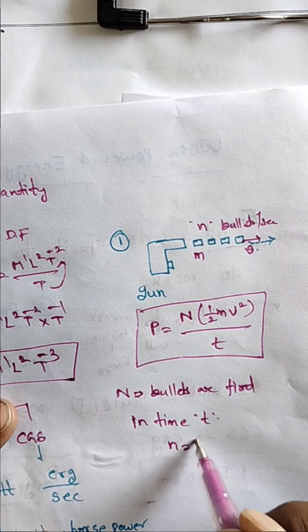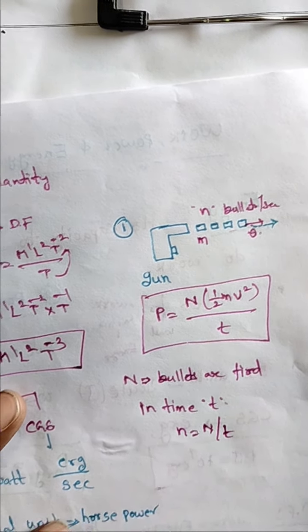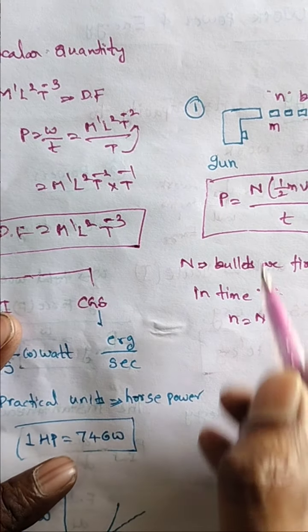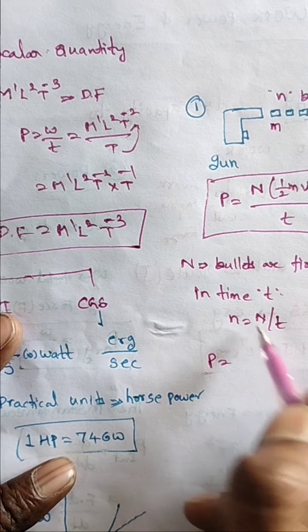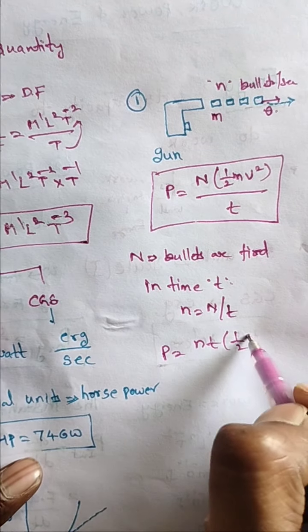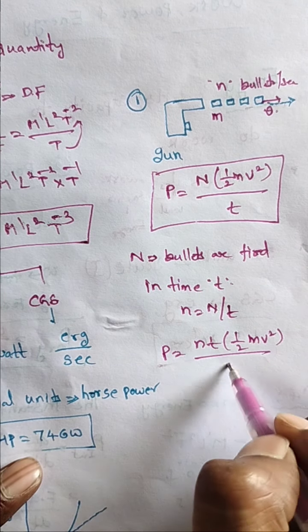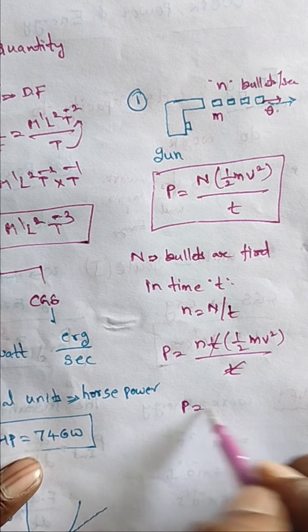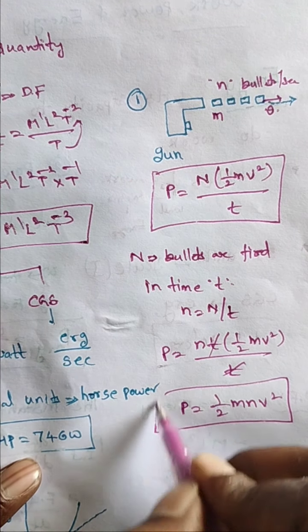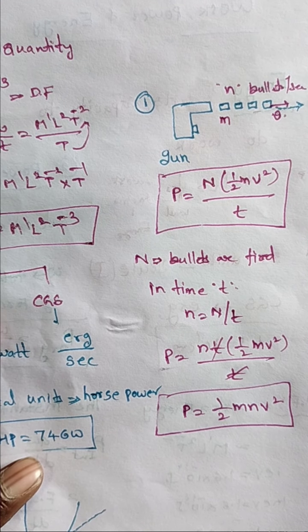Here small n is equal to capital N by t. So substituting in this equation, P is equal to N into 1 by 2 mv square by t, t cancels. So P is equal to 1 by 2 mnv square.